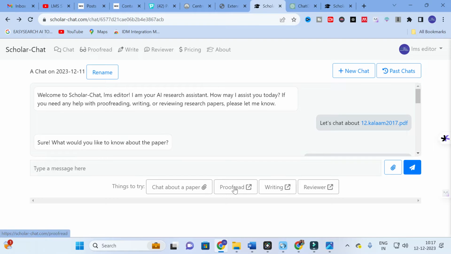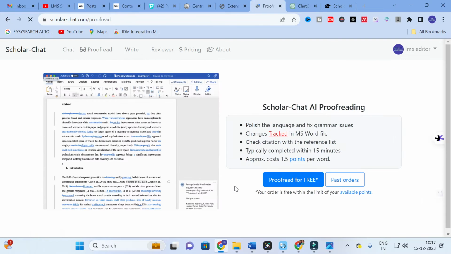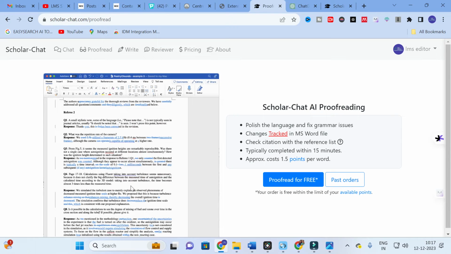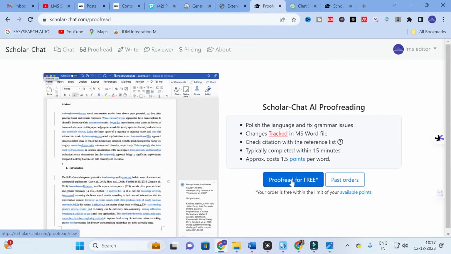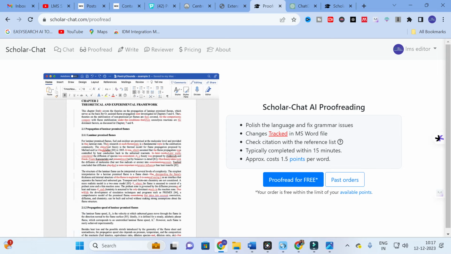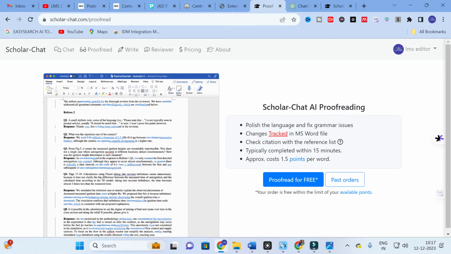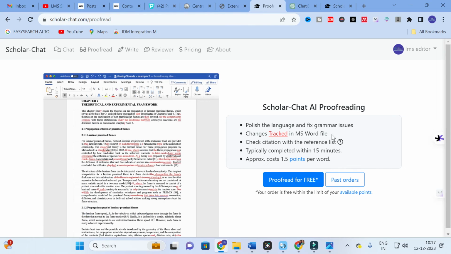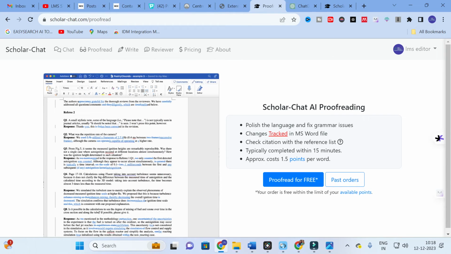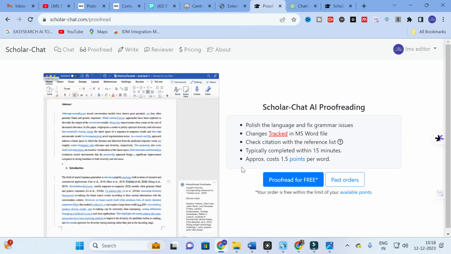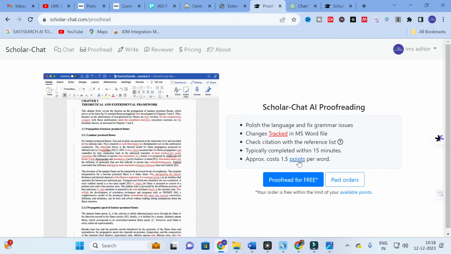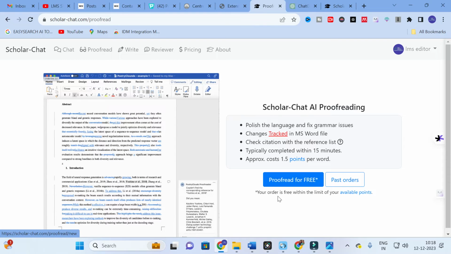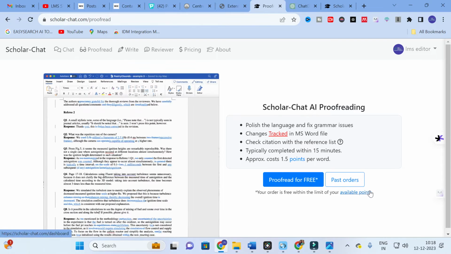The next option is proofread. Just click on proofread. Here this is how it will look. You can see: polish the text and fix grammar issues. Changes tracked in your MS Word file. Check citation with reference list, typically completed within 15 minutes. Approx cost 1.5 words points per word. So your order is free within the limit of your available points.